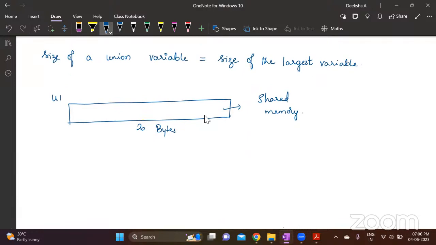Now, suppose you store some other value over there, then the previous value is overwritten. It is lost. Now, the other variable will have access to it. You will not have access to the previous variable. Understood? So suppose you create this union, whatever I have written earlier, you have union student, and then you have all these details.